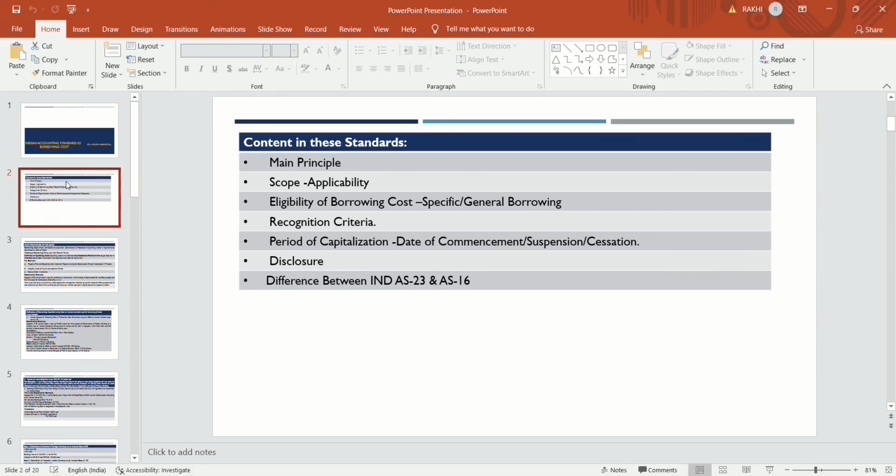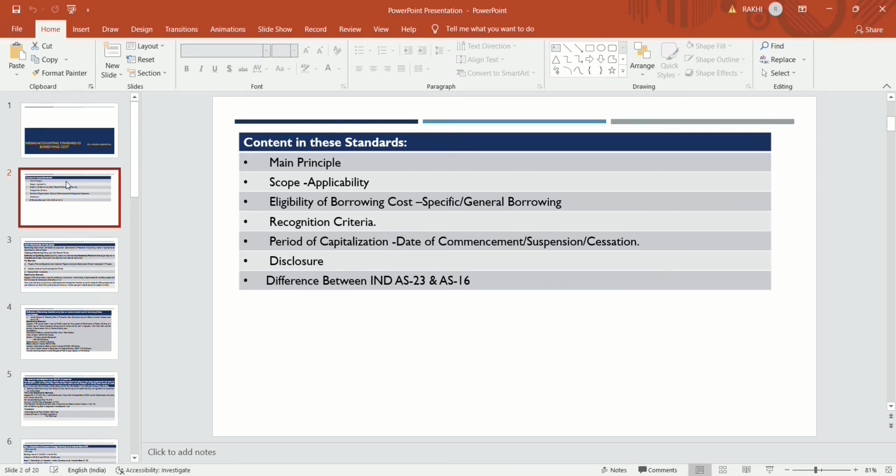Then the recognition criteria: how we will recognize these borrowings in our books. Then period of capitalization: when should we start capitalizing this cost with the qualifying asset, that is the date of commencement.